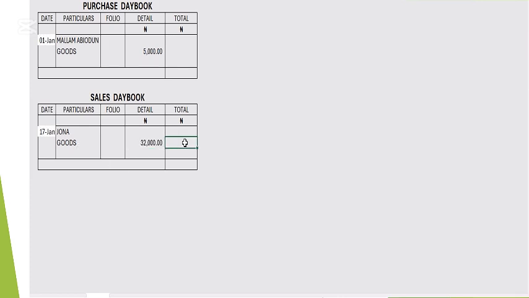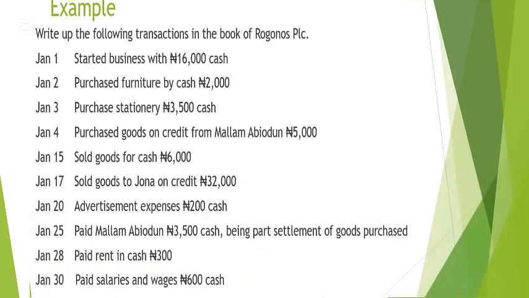Okay, now let's leave this one there for now. When we get to the end of the month, let's see if we have more credit transactions. We bring them in before we post them to the ledger. What we are doing for the credit transaction is just to record for now. So let's go back to the next one.